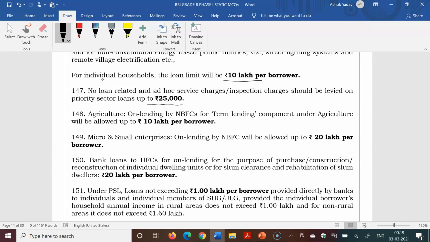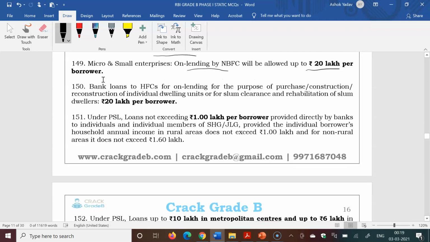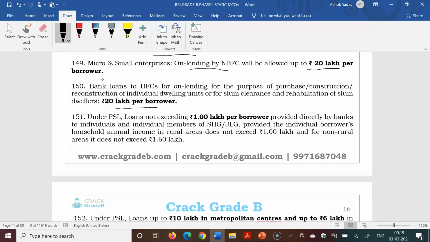On lending by NBFCs, the term lending component under agriculture will be allowed 10 lakh per borrower. For micro and small enterprises, on lending by NBFC will be allowed 20 lakh per borrower. And on lending by HFC, 20 lakh per borrower for purchasing or reconstruction of a housing unit.